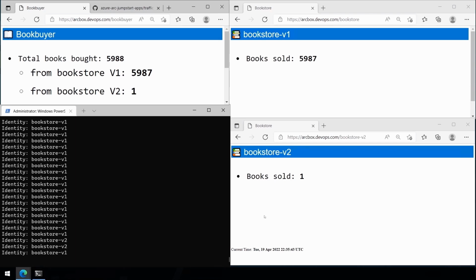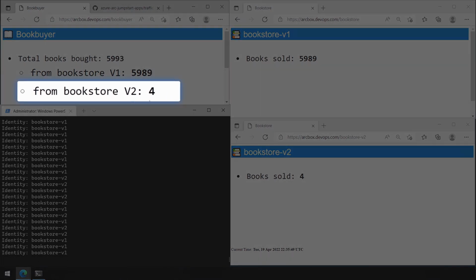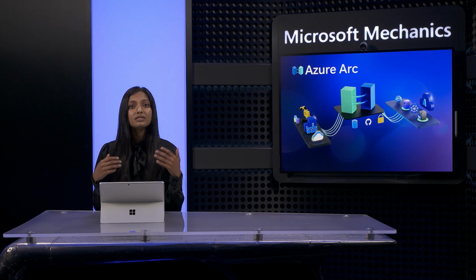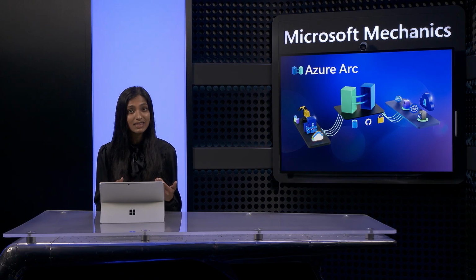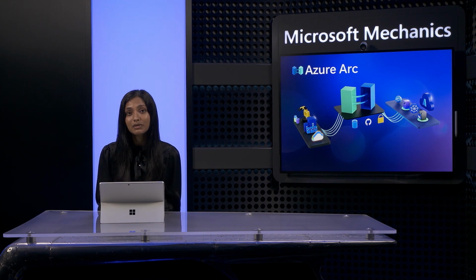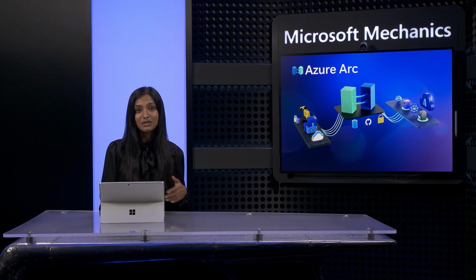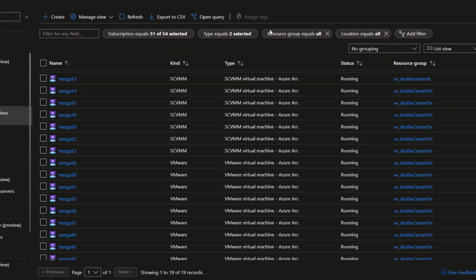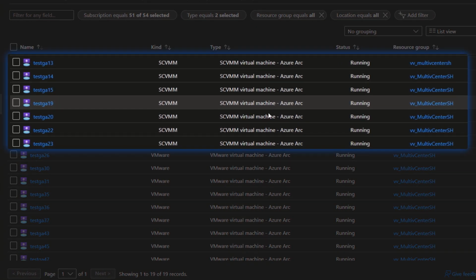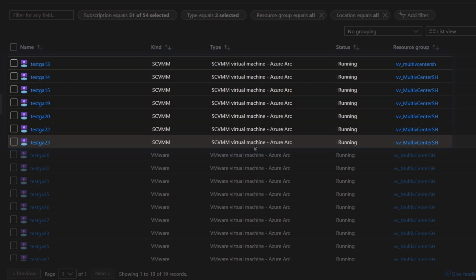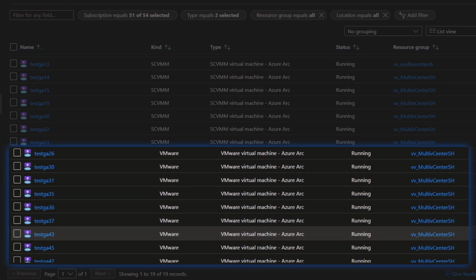If I hop back to my live traffic view, you'll see that version 2 is now handling the traffic as it ramps toward 25%. So as a developer, you can unlock services like these and more on your Arc-enabled Kubernetes clusters wherever they're running. And in addition to containers using Azure Arc, you can now provision and manage Arc-enabled VMs in virtual machine manager environments, in addition to VMware vSphere infrastructure. So you'll have visibility and management over your Arc-enabled on-premises VMs right from the Azure portal.